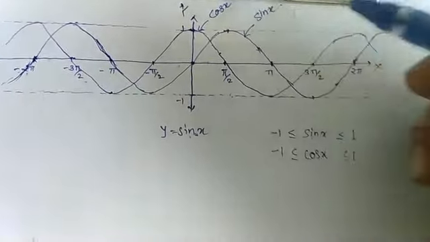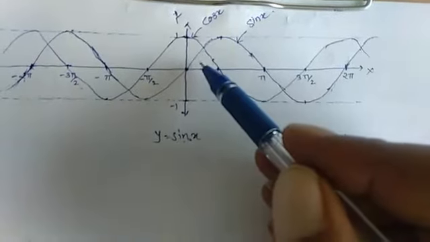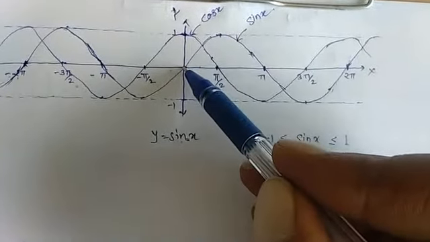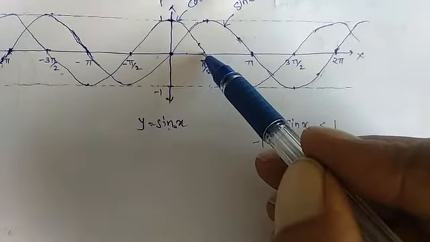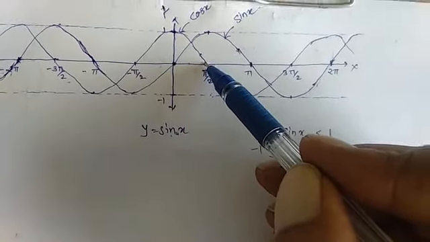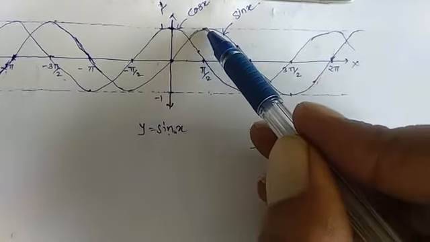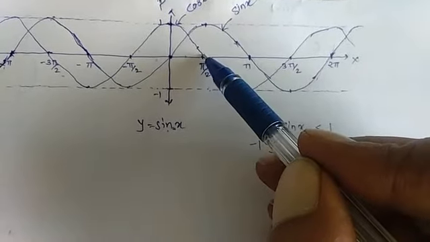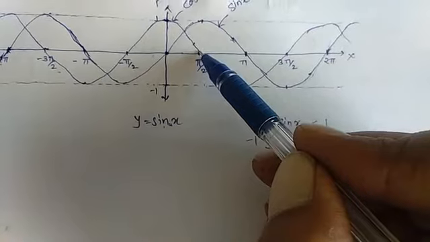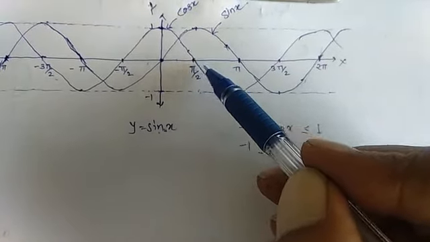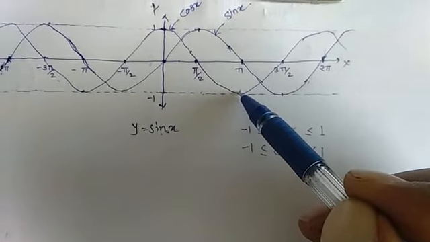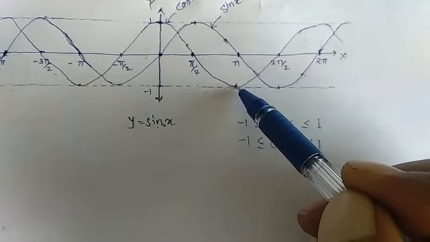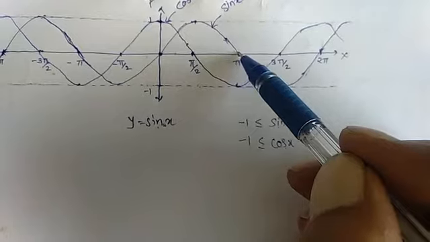and this is the graph for sin x. From these two graphs you can observe that sin 0 is 0 and cos 0 is 1. For sin π by 2 it is 1 and for cos π by 2 it is 0. This is our point of intersection of the cos x curve and the x axis. Now for cos π the graph gives minus 1, and sin π is 0.